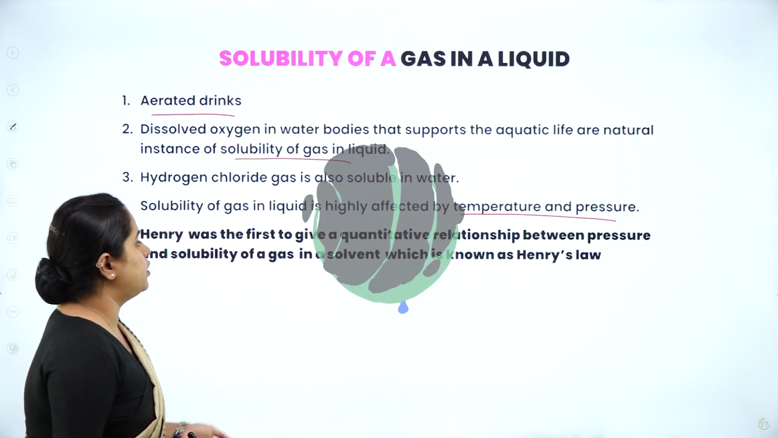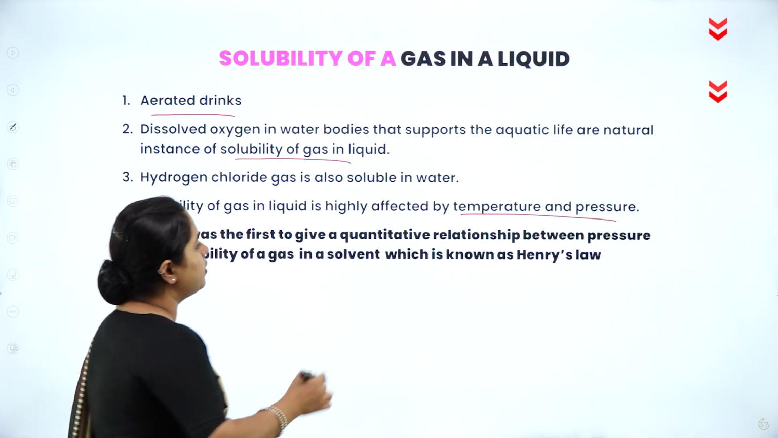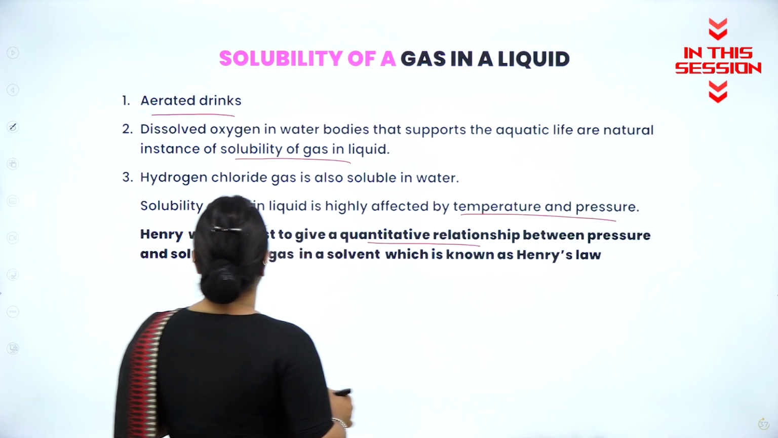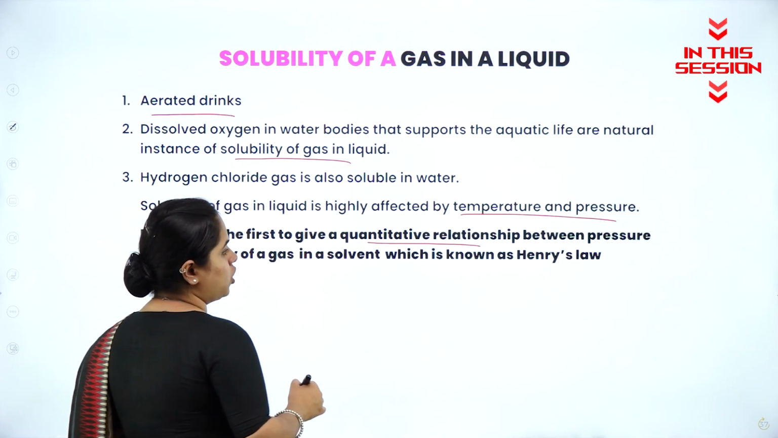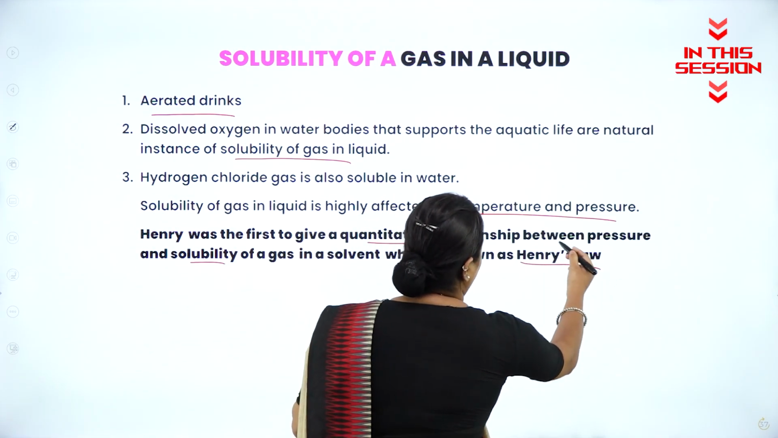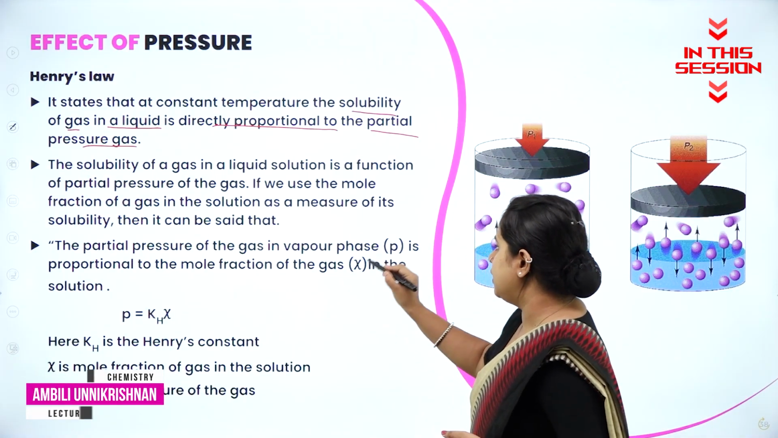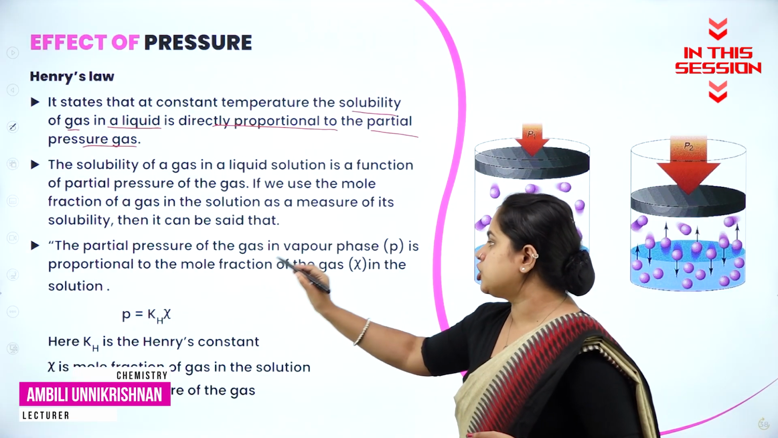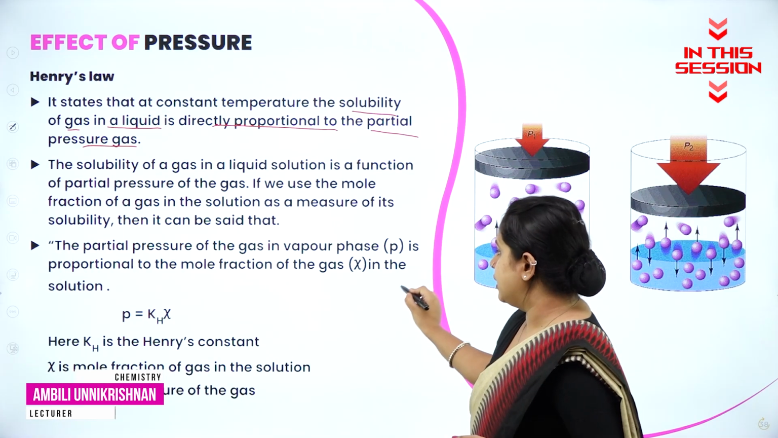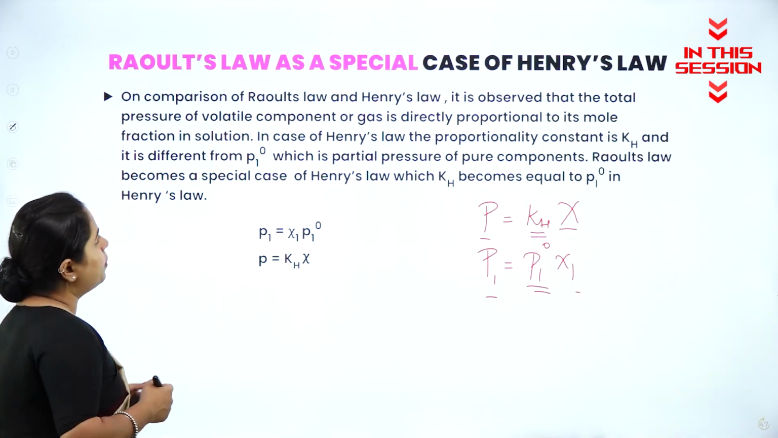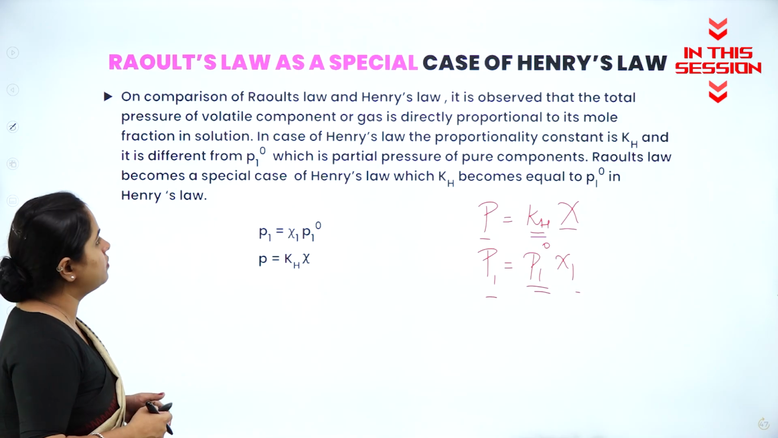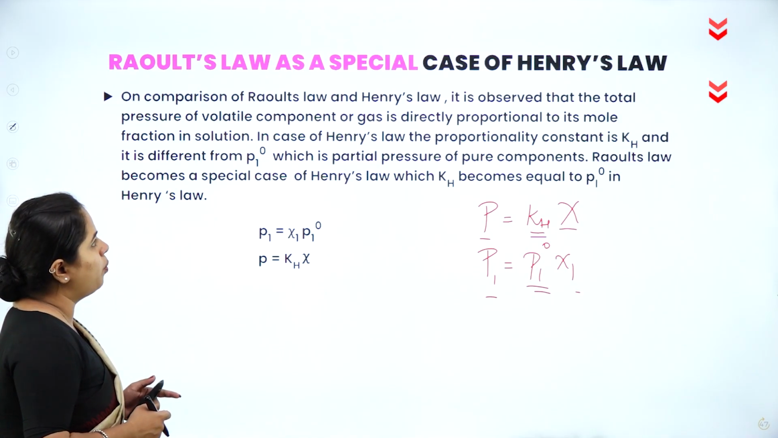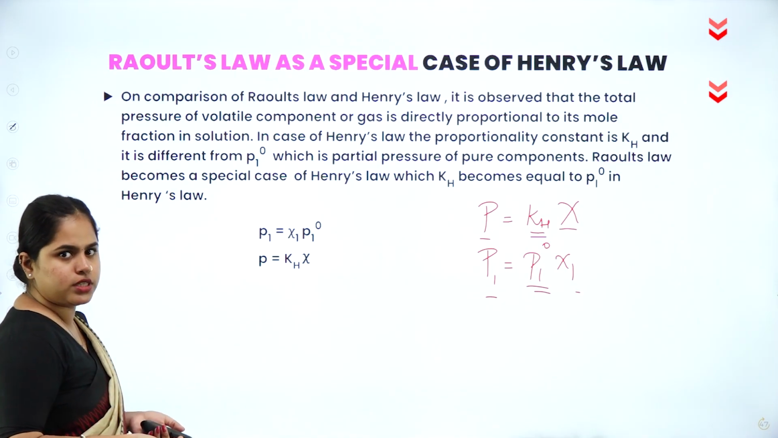So Henry was the first to give a quantitative relationship between pressure and solubility of a gas in a solvent, which is known as Henry's law. The partial pressure of the gas in vapor phase is proportional to the mole fraction of the gas in the solution. On comparison of Raoult's law and Henry's law, it is observed that the partial pressure of the volatile component or gas is directly proportional to its mole fraction.